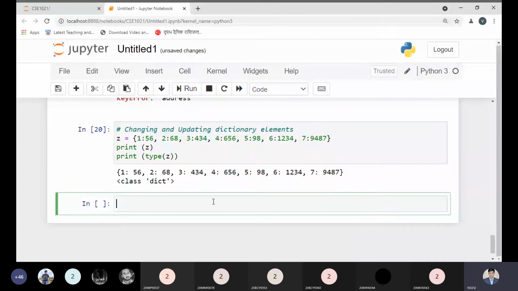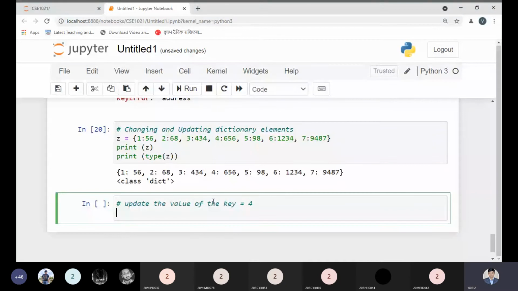My question is to all: if I want to update the value of the key equal to 30. Okay, I want to update the value of the key which is represented by the 4. How to change? This is my question. Can anyone tell me?